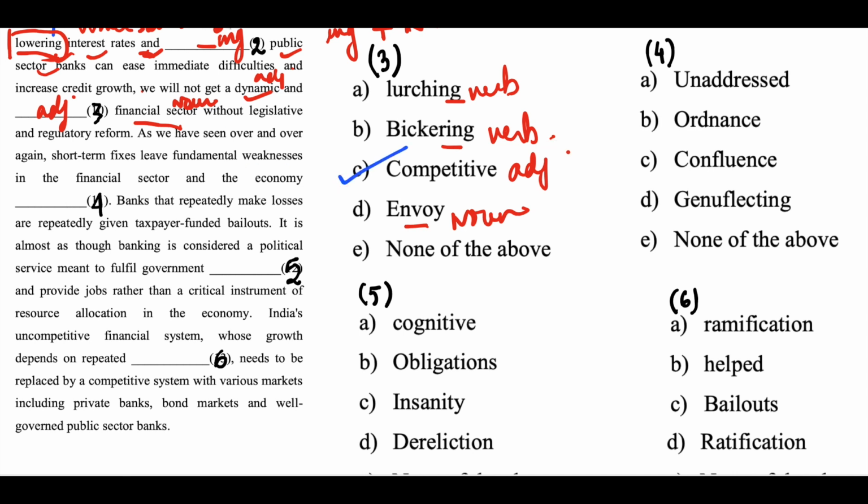Okay, but now we will learn the meanings. Lurching. Lurching means to move in an unsteady manner. Move in an unsteady manner. That is without any control.